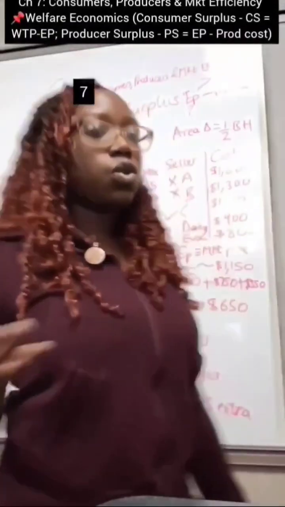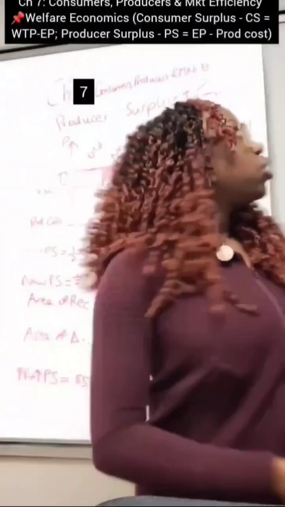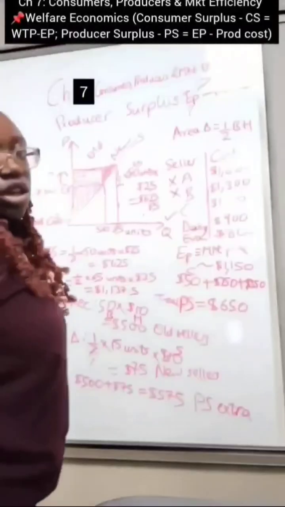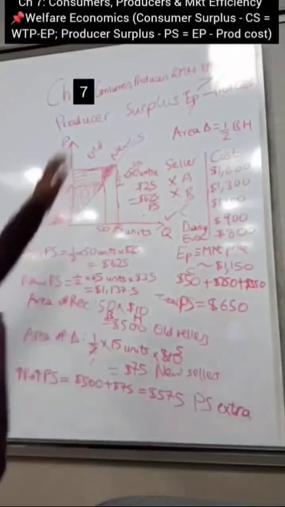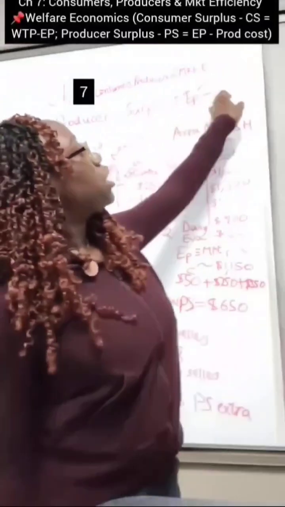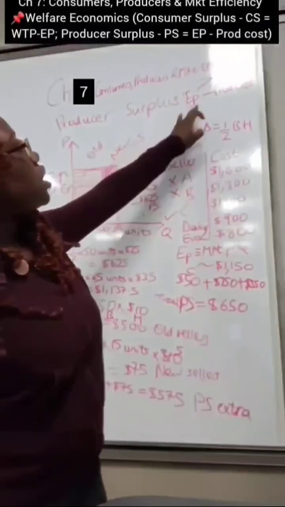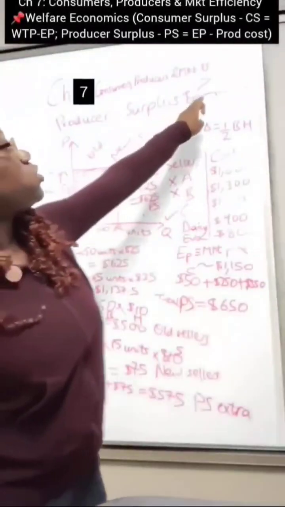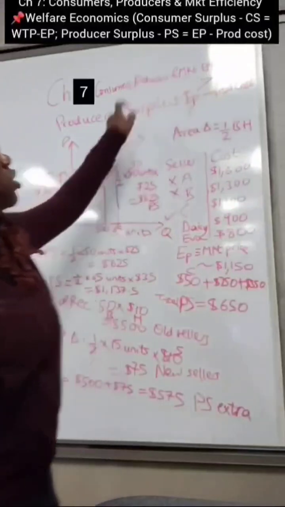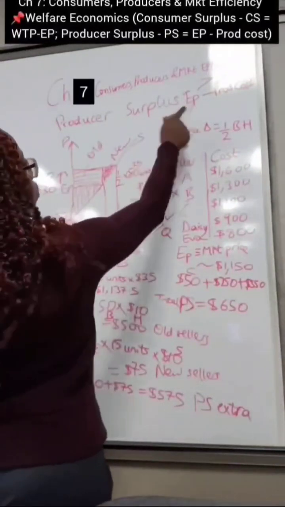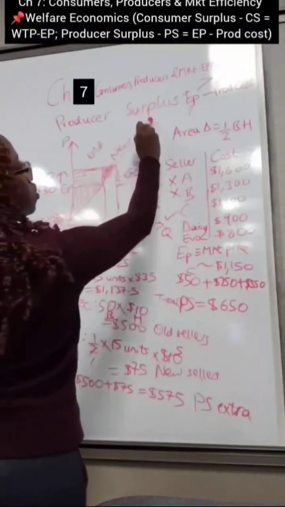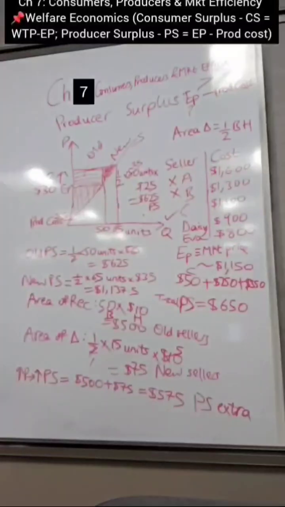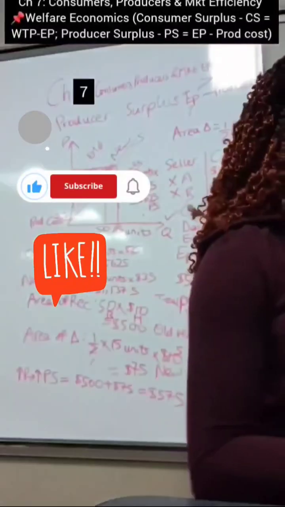So let's say you have a question that asks you to find the market price, which is the equilibrium price. You know that your producer surplus is the difference between your market price and your production cost. So if a question asks you to find the market price, all you need to do is simple algebra, bring production cost to the other side. So equilibrium price or market price is going to be equal to your producer surplus plus your production cost. And the same thing applies for willingness to pay.